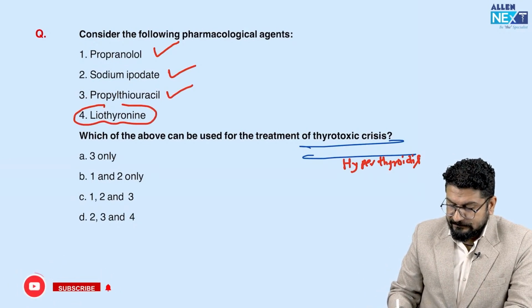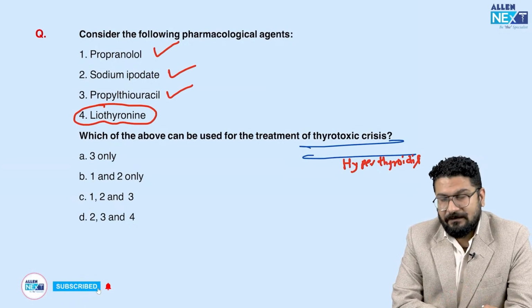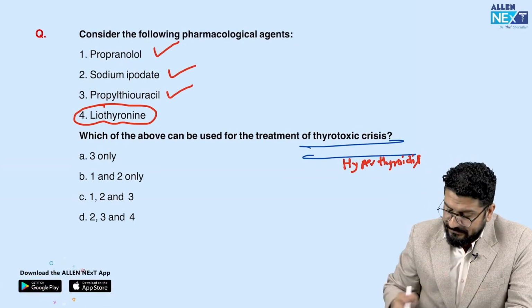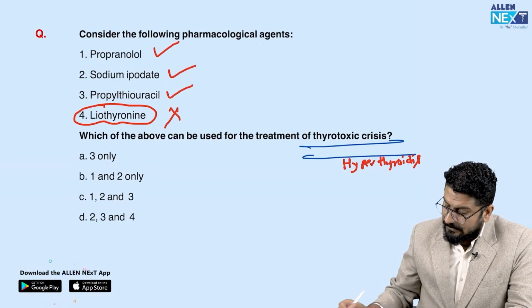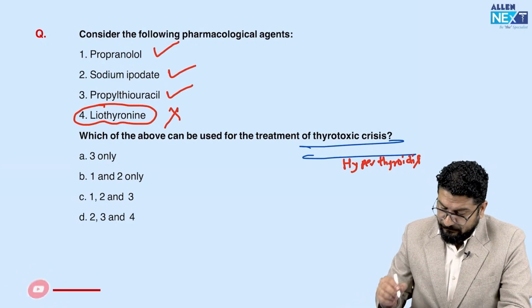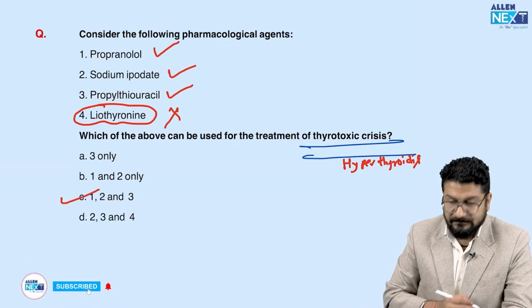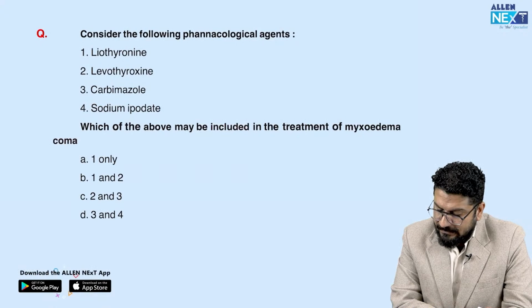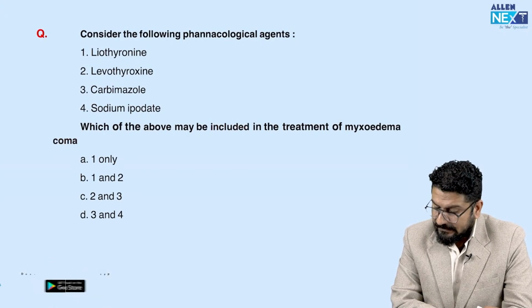Liothyronine is a thyroid analog. Patients already having hyperthyroidism, you will not use this drug. Clear? So liothyronine is not used. So which can be used in crisis? We can use 1, 2, 3. Now consider the following pharmacological agents: liothyronine, levothyroxine, carbimazole, sodium iodate. Now they're asking you which we use.